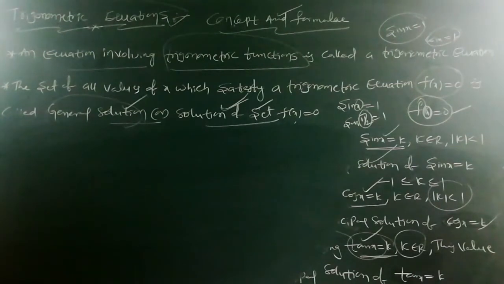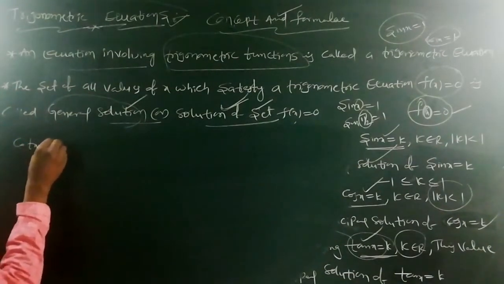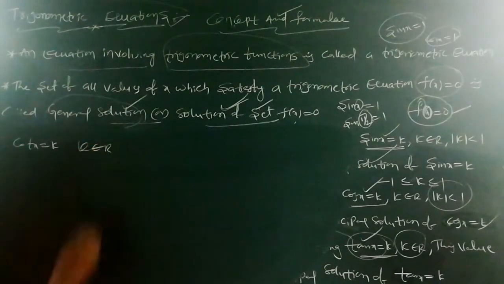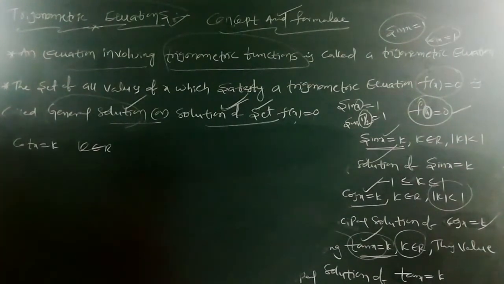Next one is the principal value of cot x is equal to k. Cot x is equal to k. Here also k belongs to capital R, the real numbers.